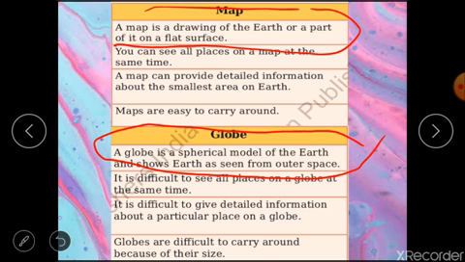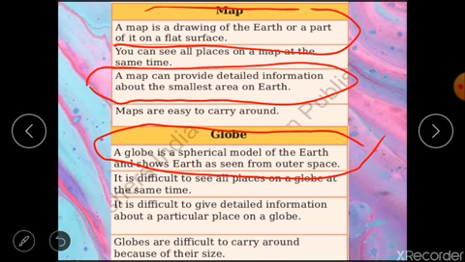Second, you can see all the places on a map at the same time, but on a globe you have to rotate the globe, you have to move the globe to see other places. And a map can provide detailed information about the smallest area of Earth. We can take any small area and draw a map of that place, and it gives detailed information.